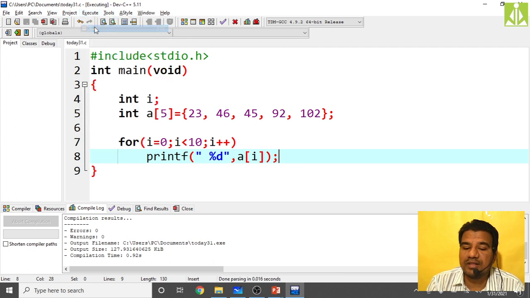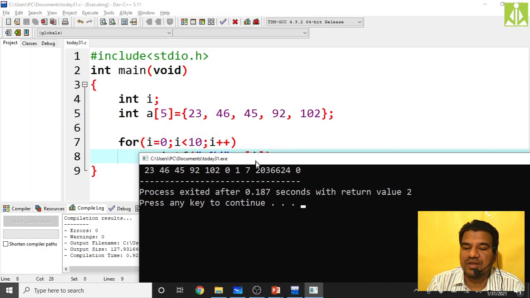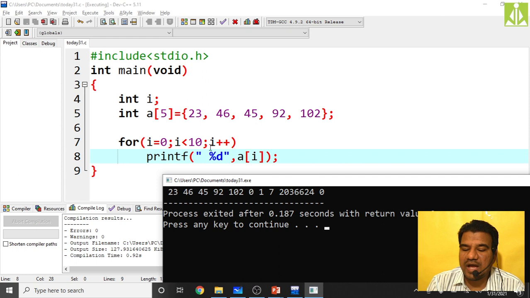We try to print the values and see. Over here you can see the first 5 values. This is your A of 0. We have initialized it to 23, so we got 23. This is A of 1. We have initialized it to 45, so we got 45. 46, so we got 46. A of 2, 45. A of 3, 92. A of 4, 102. Okay, up to this 102, we have the boundary and we have initialized those values, so we are getting those values.